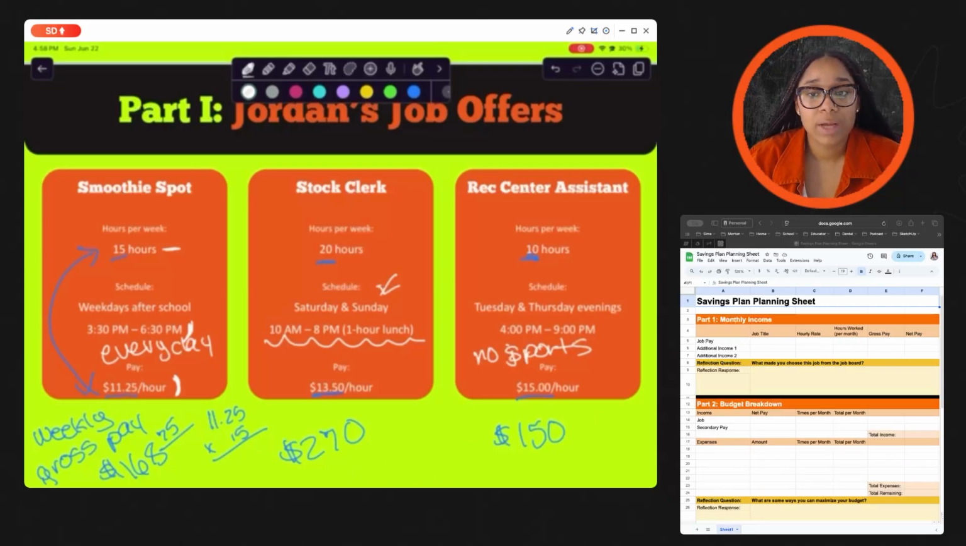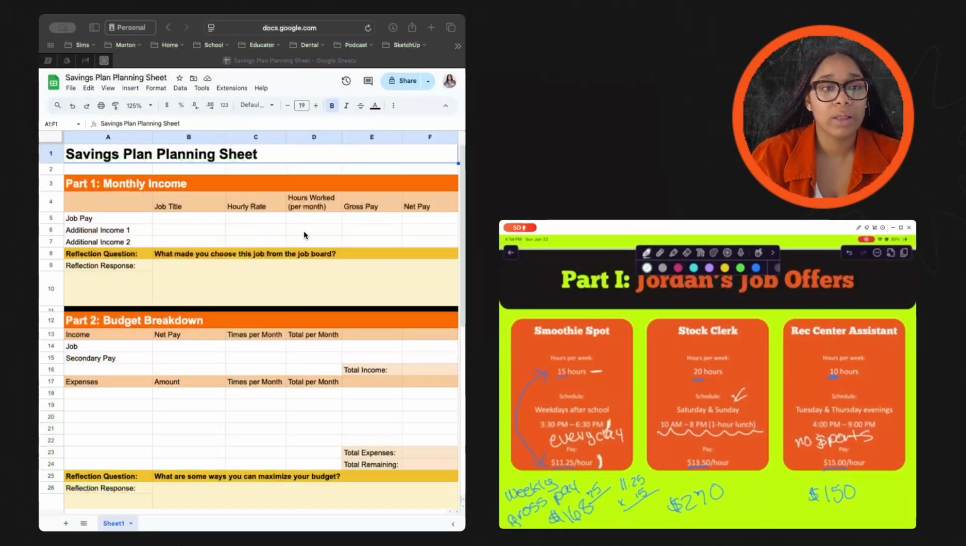The other thing that you guys also have to consider is that when you're working on the planning sheet, you're going to have to fill this information out.